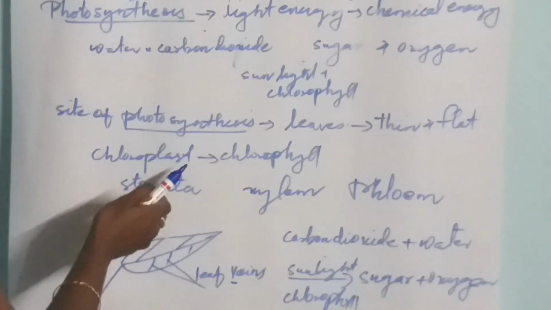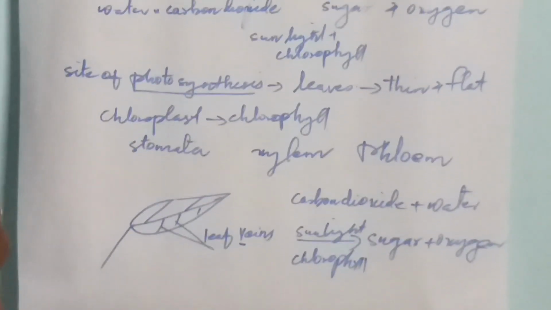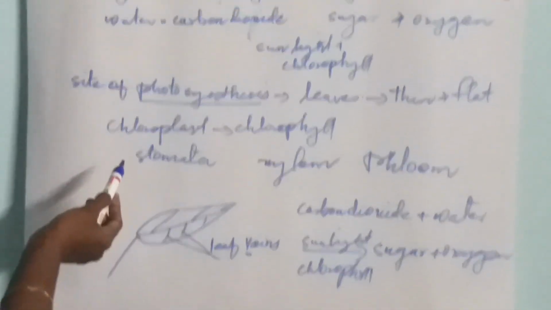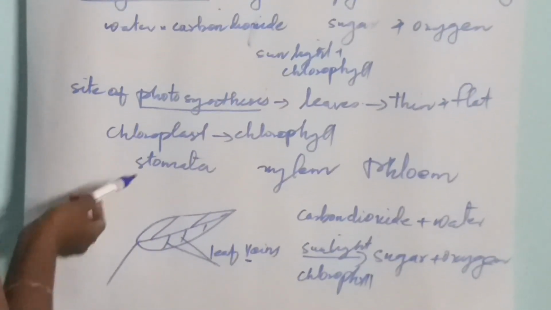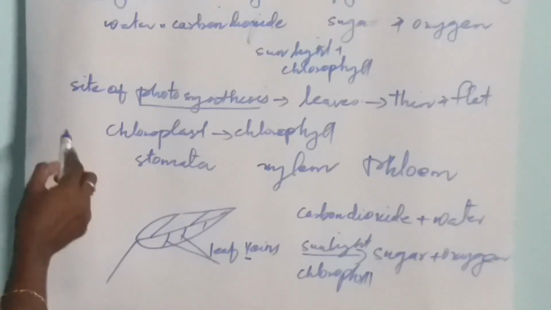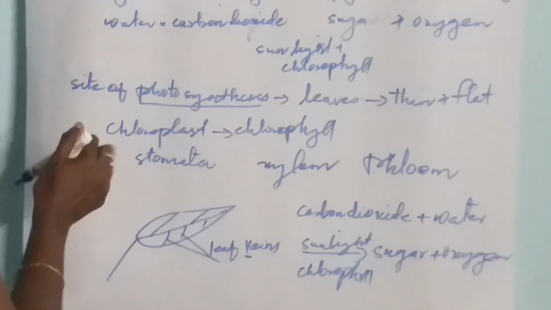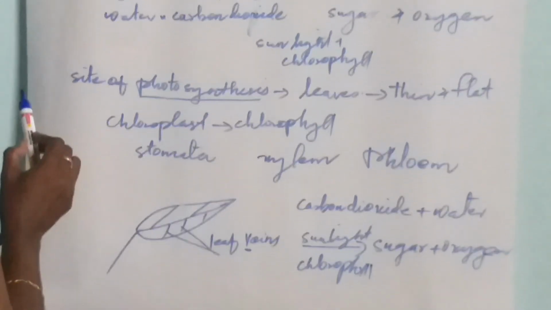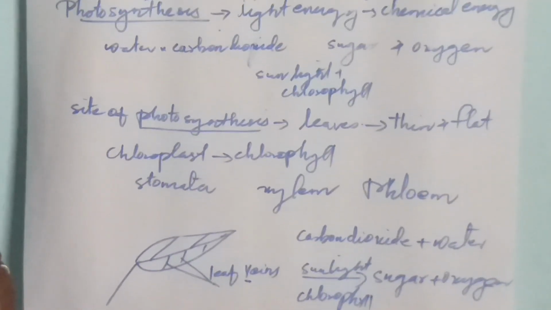Apart from this, chlorophyll traps energy present in sunlight, and uses it to make food for the plant. What is the function of chlorophyll? First, it gives green color to leaves, and second, it traps energy present in sunlight and uses it to make food for the plant.